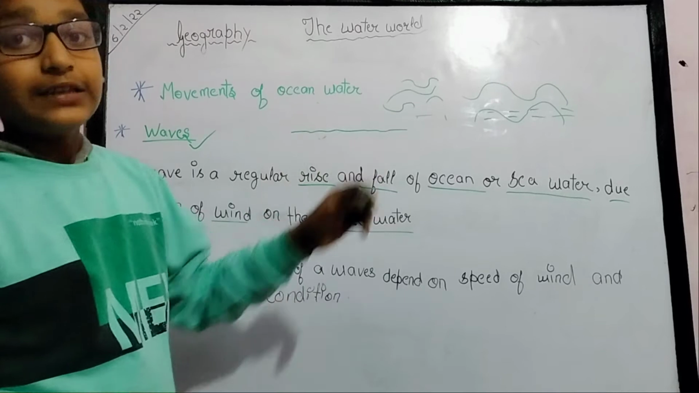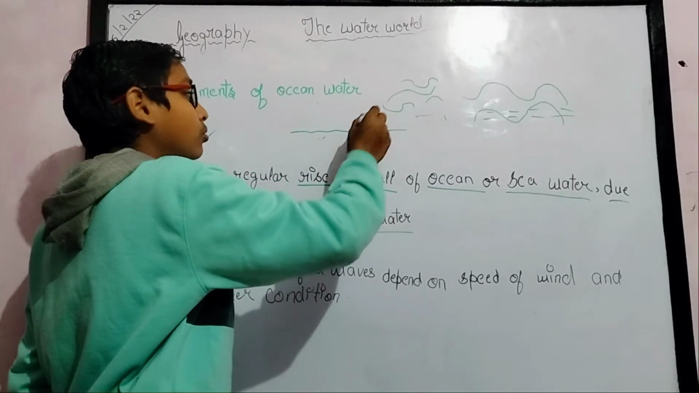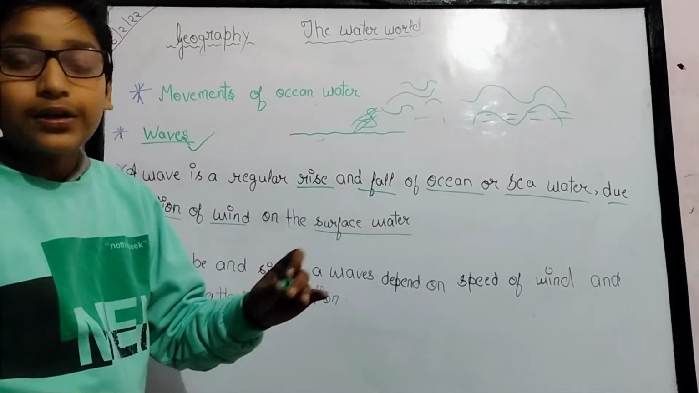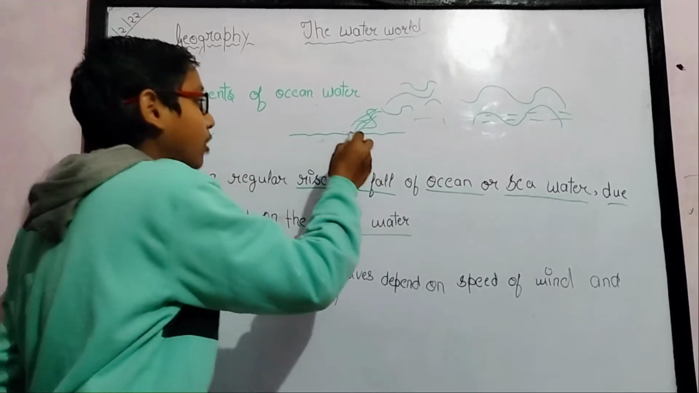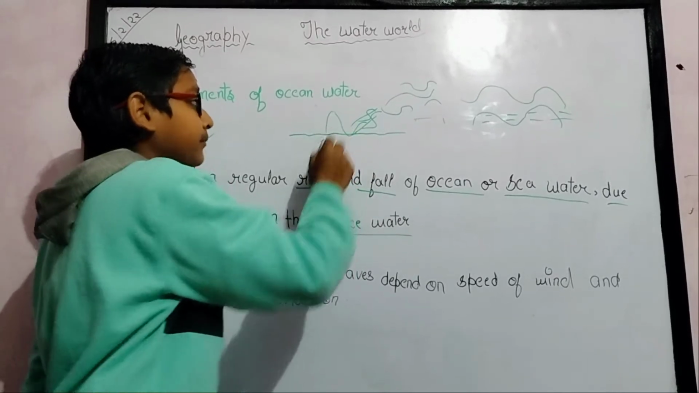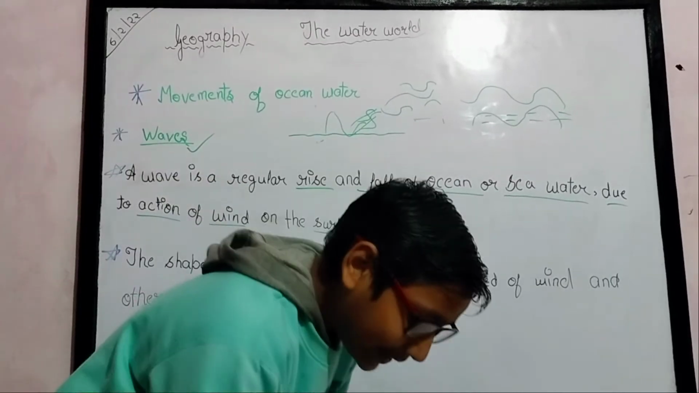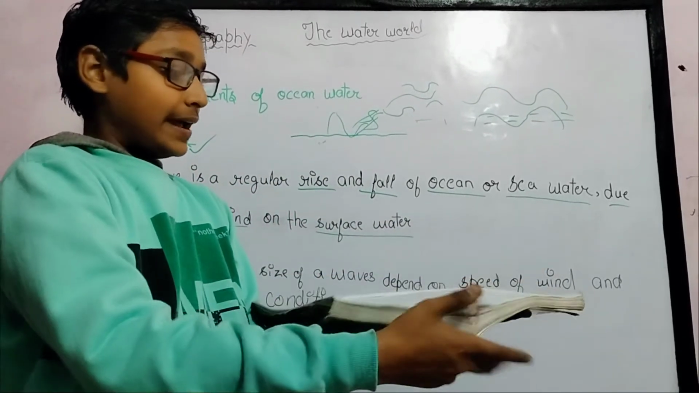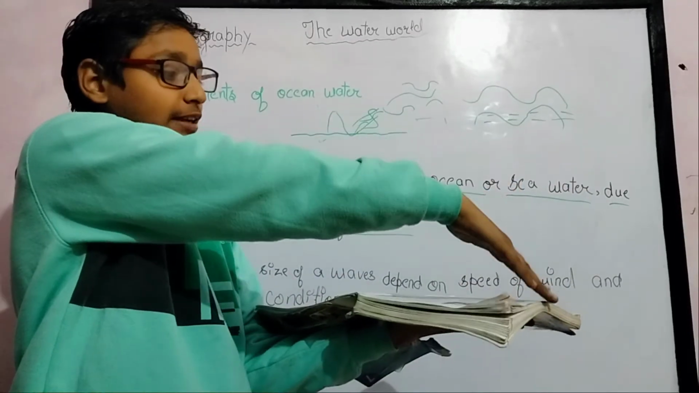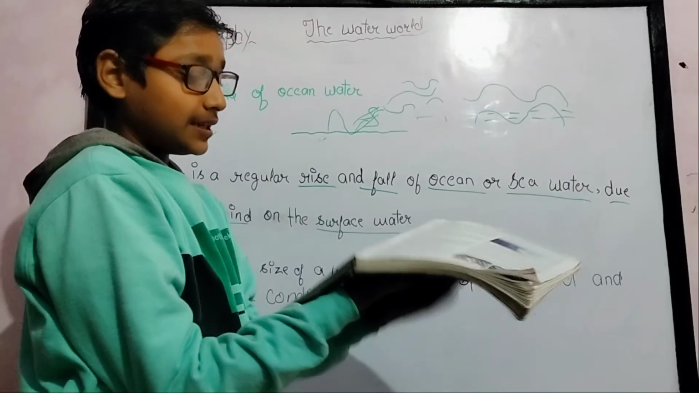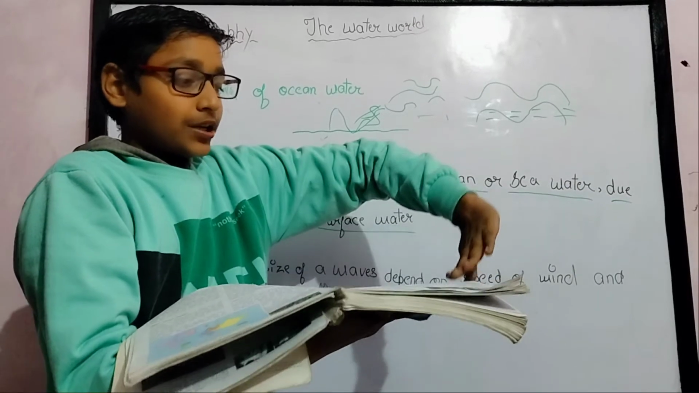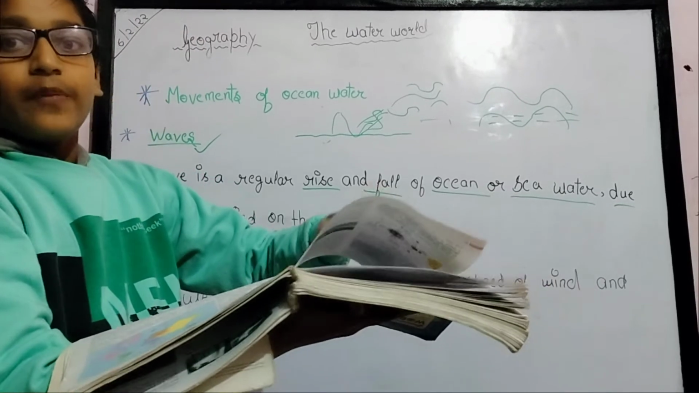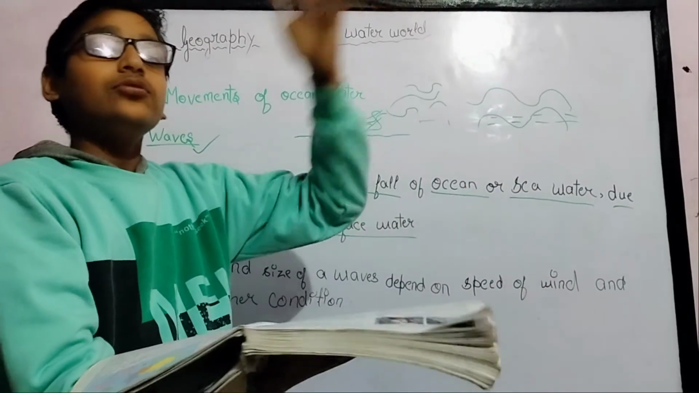So when these winds come to the ocean water and meet it, the ocean water rises. Suppose, by taking an example, this is the ocean water, and the winds come, and the ocean water rises like this. The movement of these waves goes on continuously.